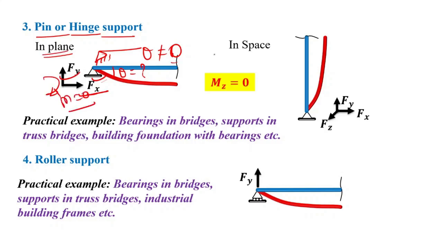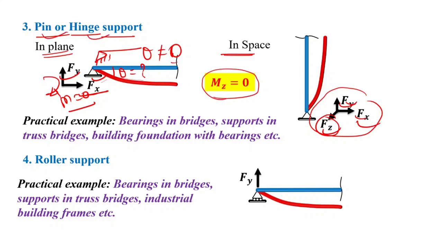Similarly, if we consider this in a space, then three reactions will be generated: horizontal force, vertical force, and one perpendicular to these, in the z direction. Here also the moment equals 0, meaning for any type of pin support or hinge support, the moment will be 0. I have previously explained that a pin type of structure cannot resist any moment. That's why, in this pin support, the moment about the z direction or any direction will be 0. So practical examples of this pin type of support are bearings in bridges, right?